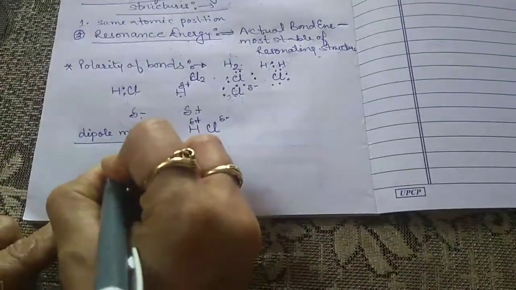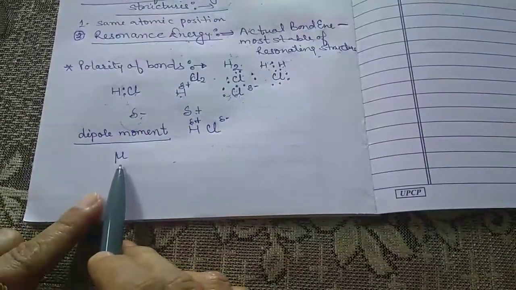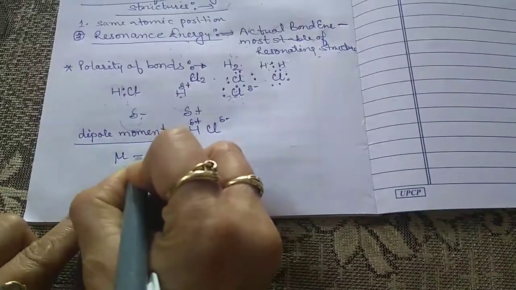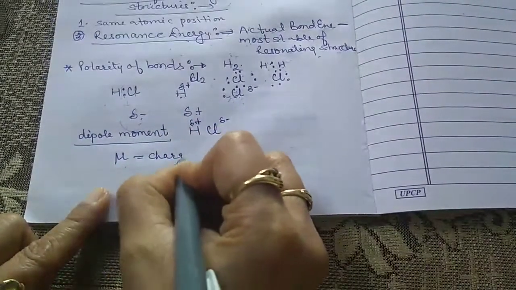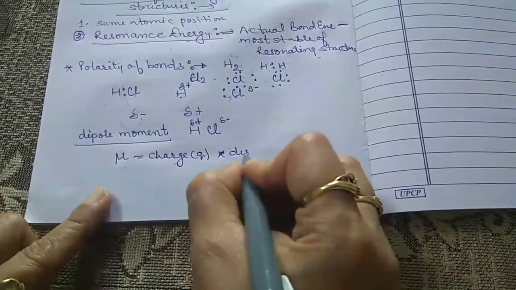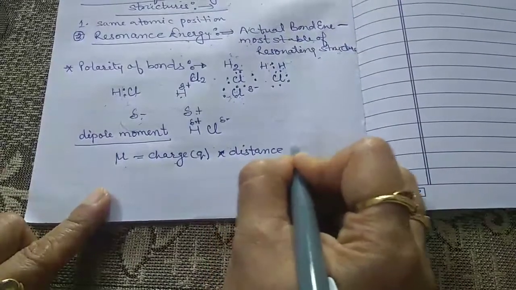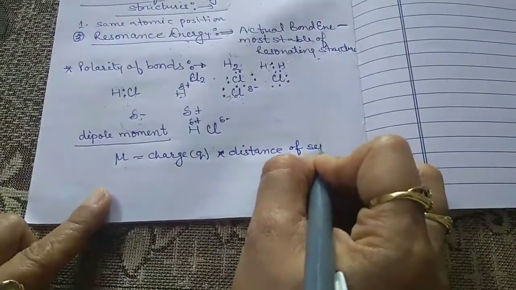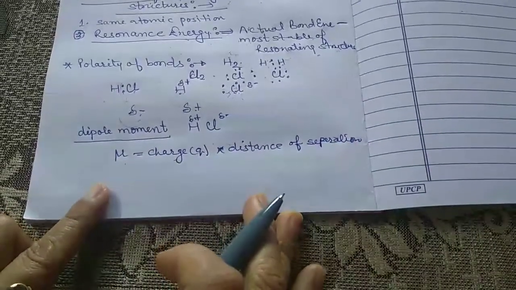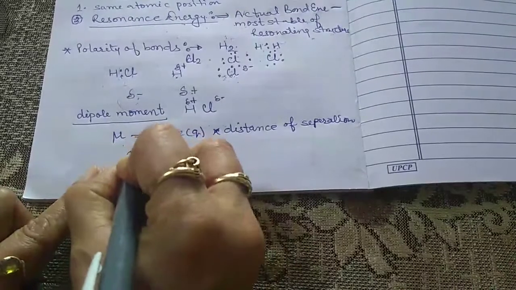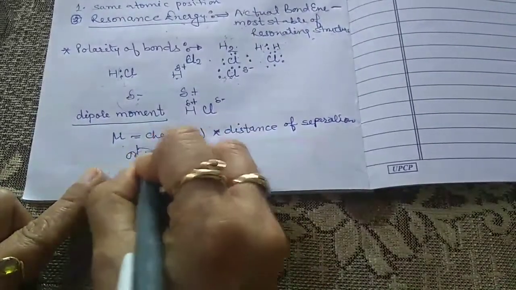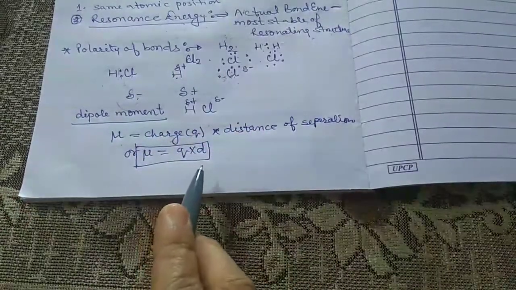So the dipole moment is mathematically designated by this mu sign. This is the mu, and charge is represented by Q, multiplied by the distance of separation, or we can say that mu is equal to Q multiplied by D. Now this is the formula to find out the dipole moment.